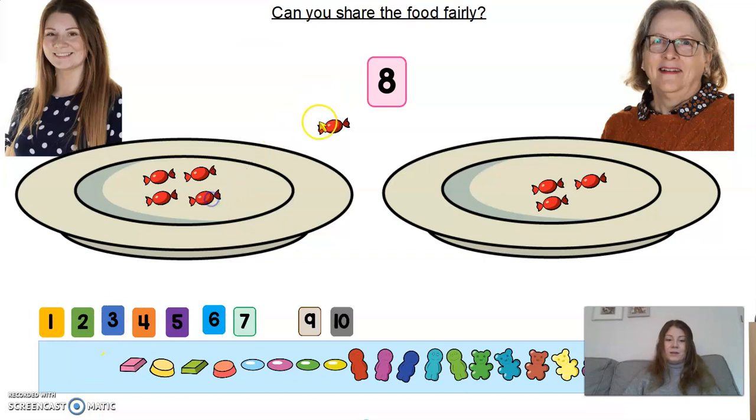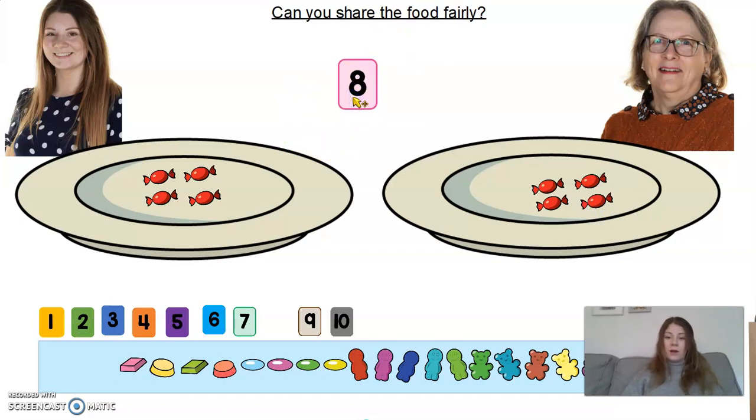1 for me and 1 for Mrs. Webb. Now there are no sweets left. We had 8 sweets in total, and now that we've shared them out between me and Mrs. Webb, let's see how many we have each. I have got 1, 2, 3, 4 sweets.